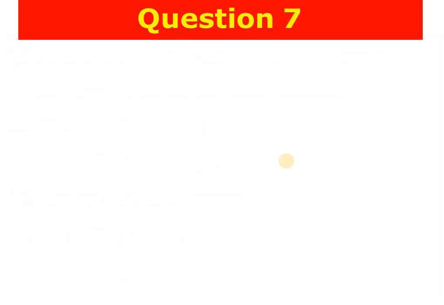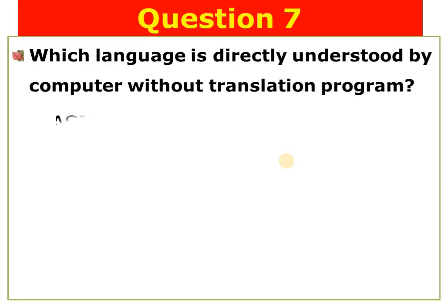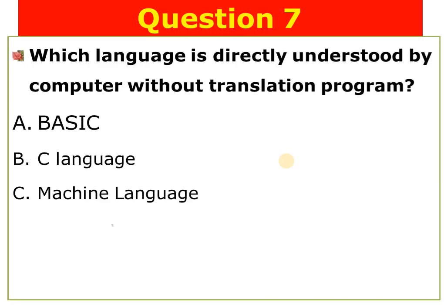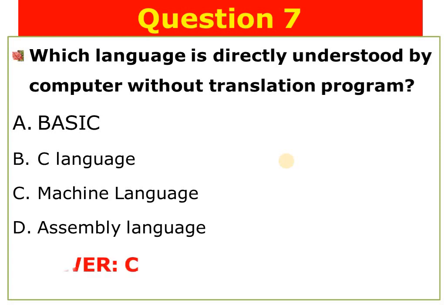Question number 7. Which language is directly understood by the computer without translation program? A. Basic, B. C language, C. Machine language, D. Assembly language. The answer is choice C. Machine language is directly understood by the computer without translation program.